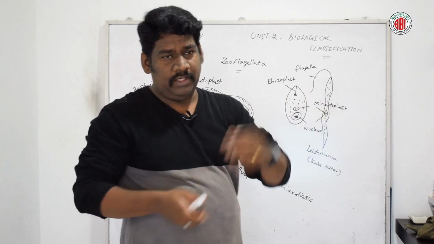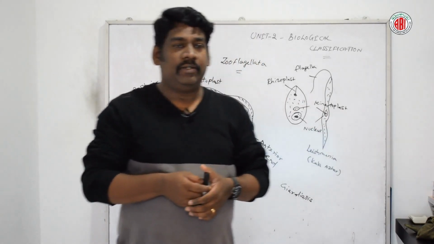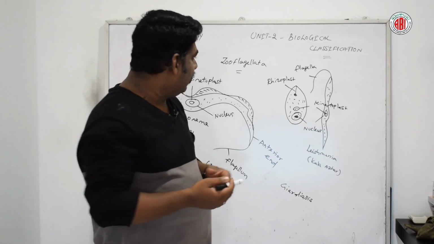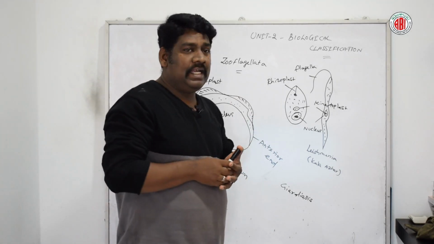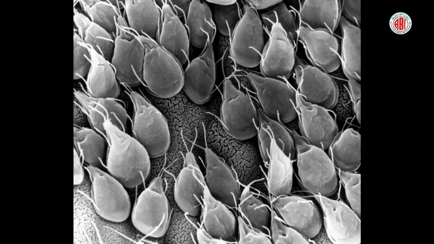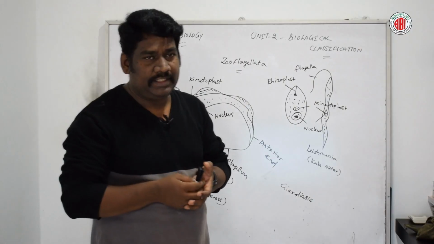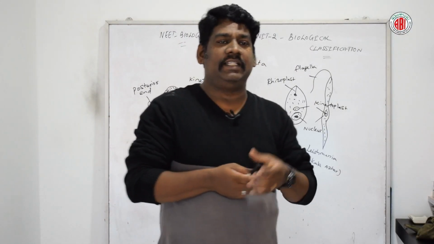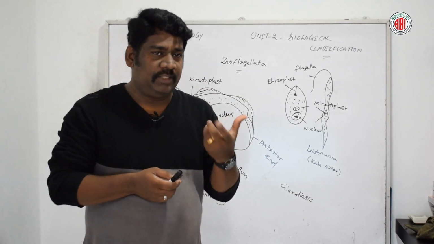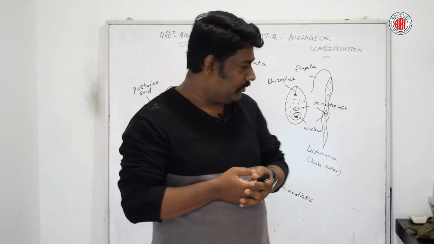Similarly, there is one more organism called Giardia. Giardia is also an organism belonging to the Zooflagellata, and it can cause giardiasis. It is a kind of disease that affects the reproductive organs of human beings.